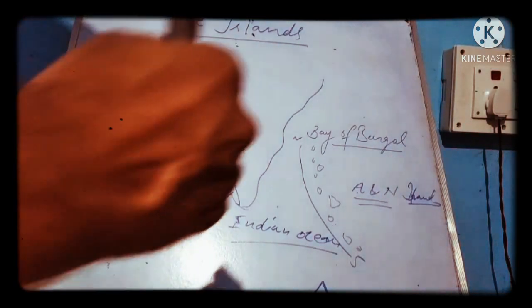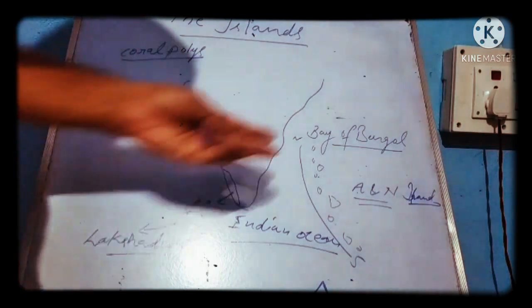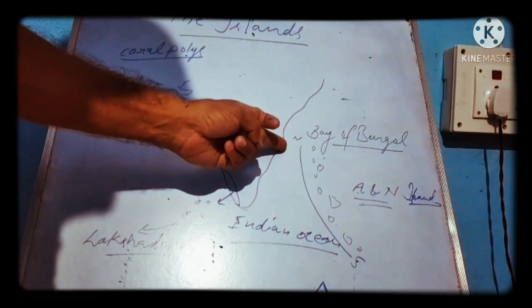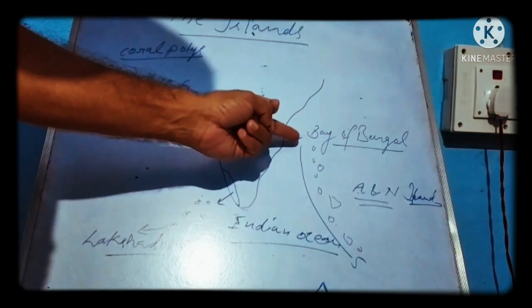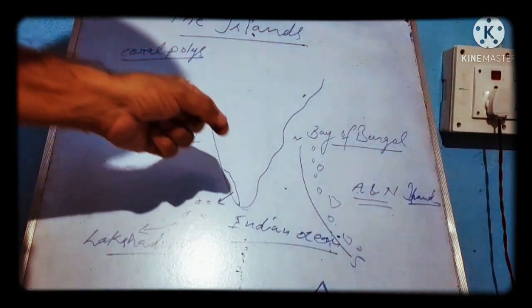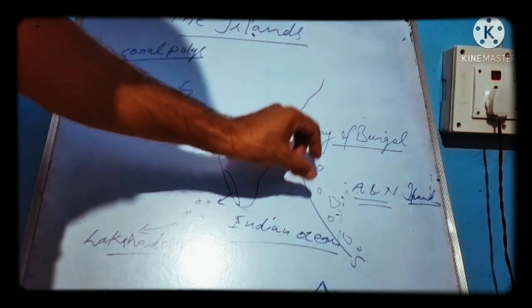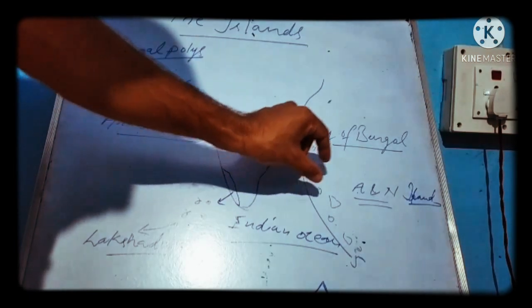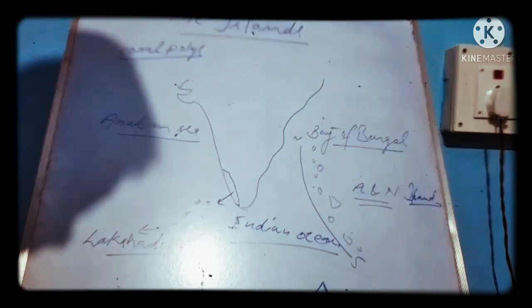Firstly, we are going to discuss the Andaman and Nicobar Islands. Andaman and Nicobar Islands extend from north to south direction, मतलब इसका विस्तार है उत्तर से दक्षिण दिशा में. It is clear? And Andaman Nicobar Islands lie, means पड़ता है, in the Bay of Bengal. बंगाल की खाड़ी में ये पड़ता है.